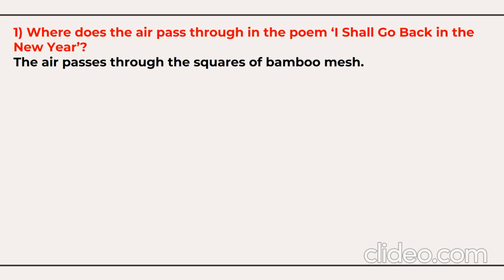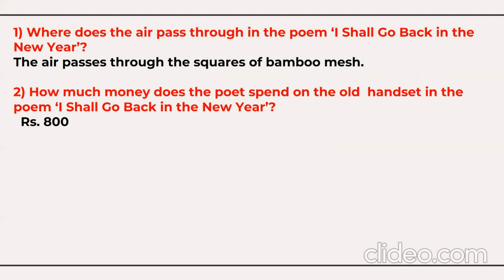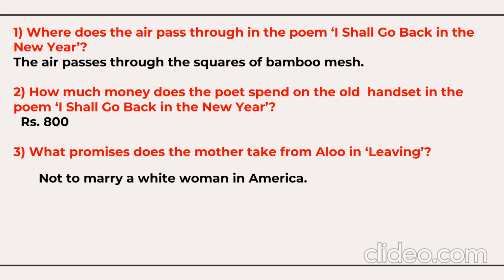The air passes through the squares of bamboo mesh. How much money does the poet spend on the old handset in the poem I Shall Go Back in the New Year? Rupees 800, right? What promises does the mother take from Alu in the lesson Living? She says, don't marry a white woman in America, promise.